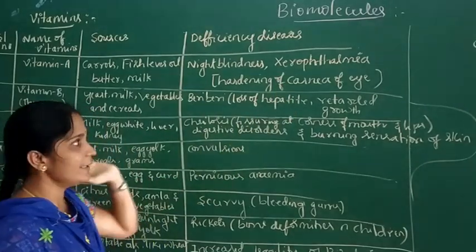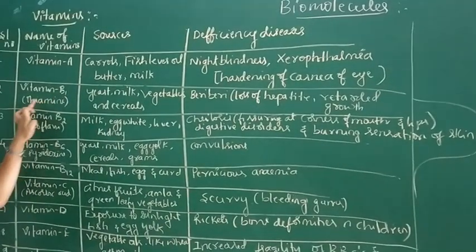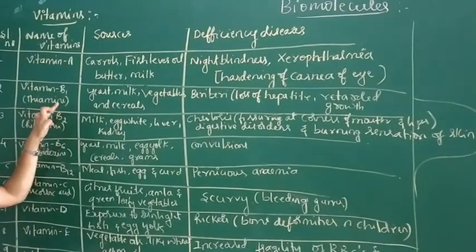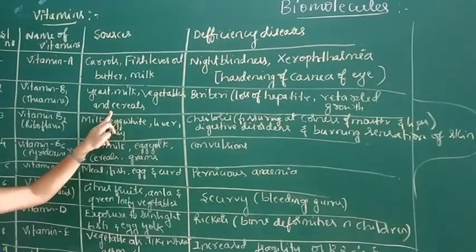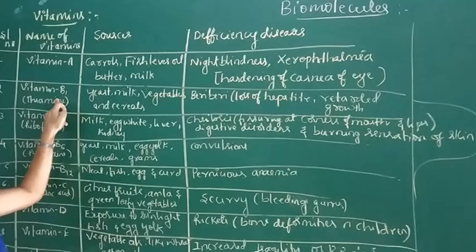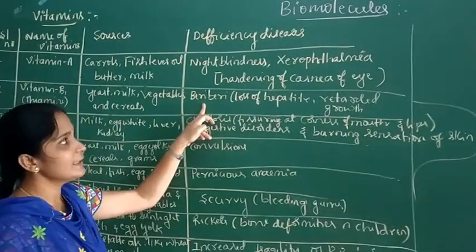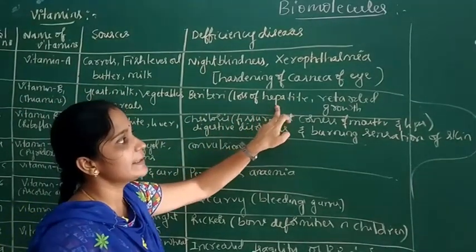The next one is vitamin B1. It is also known as thiamine. It is found in yeast, milk, vegetables and in cereals. The deficiency of vitamin B1 causes the disease beriberi, that means loss of appetite, retarded growth.